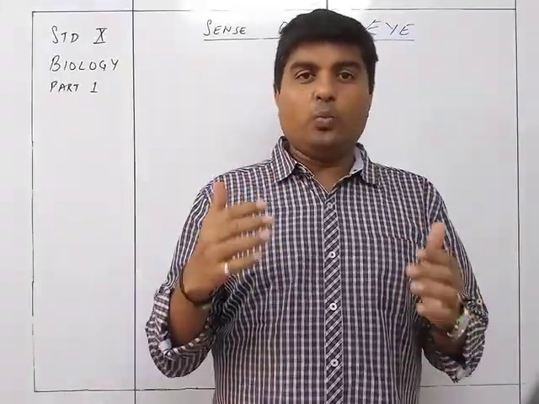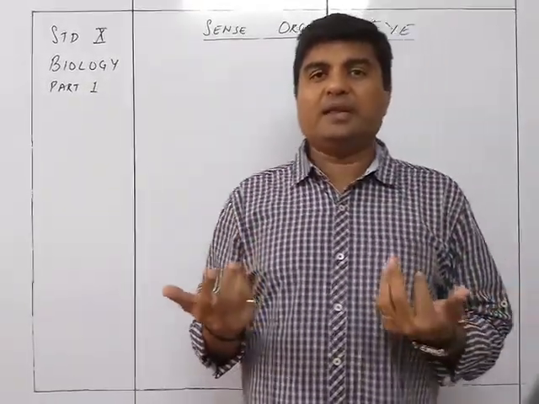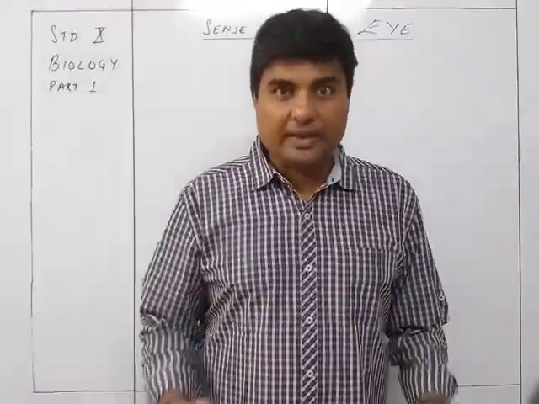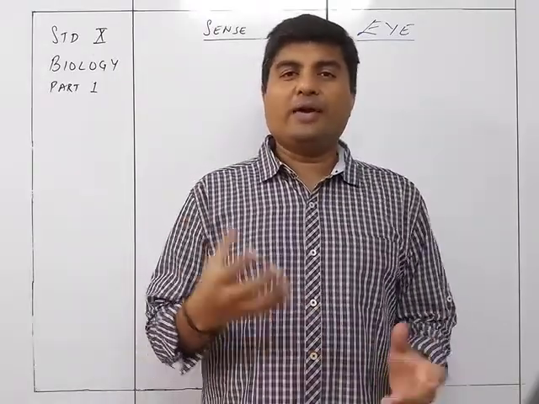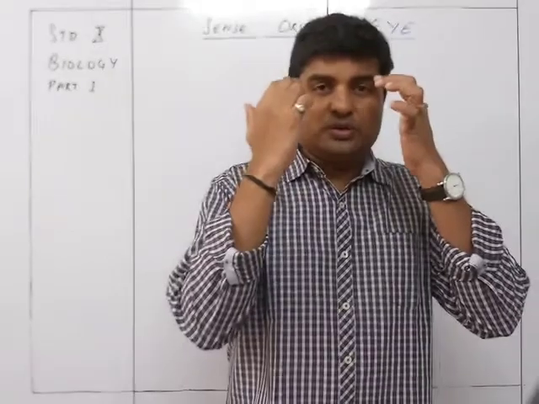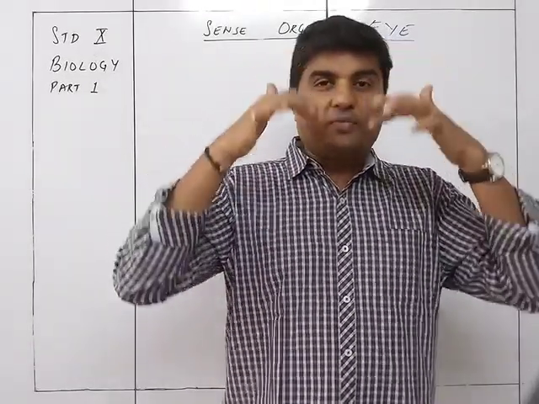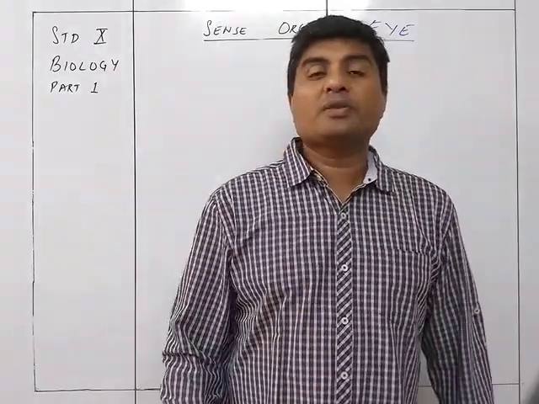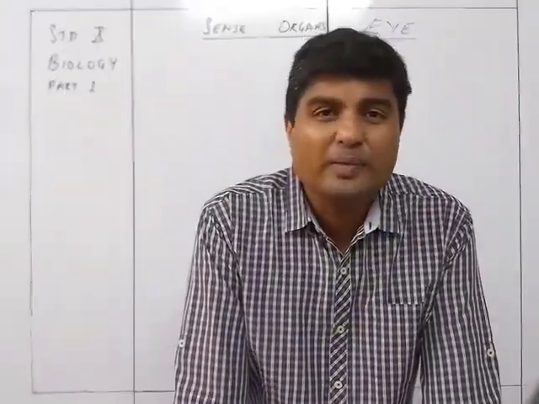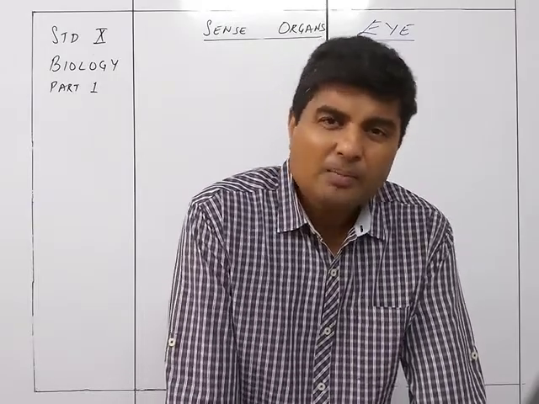And why do we keep on blinking? If you try to stare continuously for some time, you will find your eye becomes dry. This is because the secretion of the lacrimal glands is continuously coated over the eye when we blink, so that the surface of the eye remains moist.